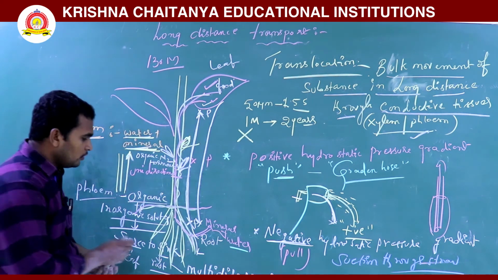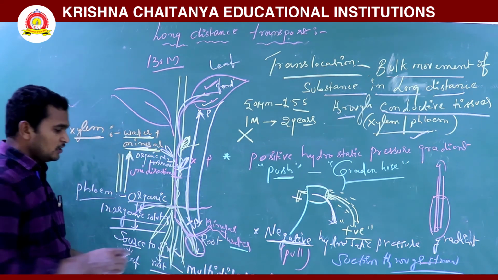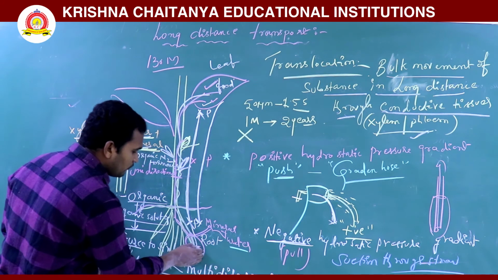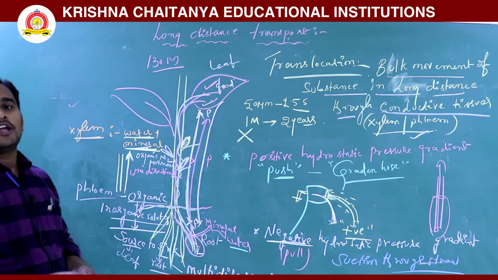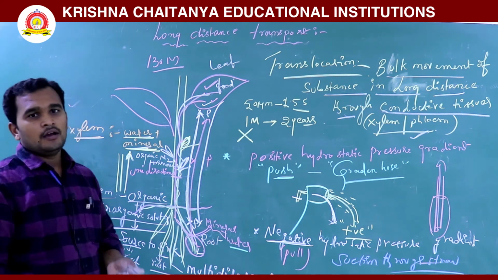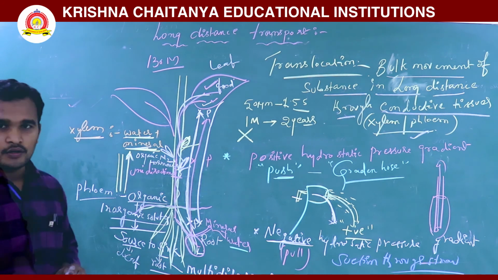Sometimes it goes to storage organs where food material is stored, here the root region. Then in unfavorable conditions the food is transported to the young growing parts. That is also something we observe in long distance transport.